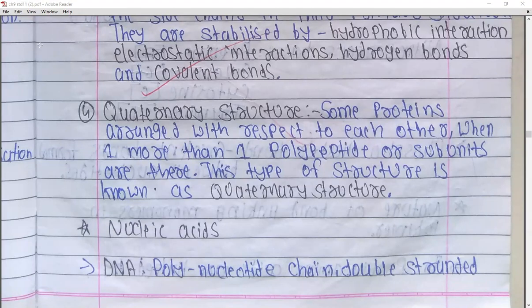So now when one protein is arranged in respect with the other protein, right? One polypeptide chain is present, which is forming one protein, and another polypeptide chain is also being linked with this particular polypeptide chain. So there will be the arrangement observed of more than one polypeptide chain, right?